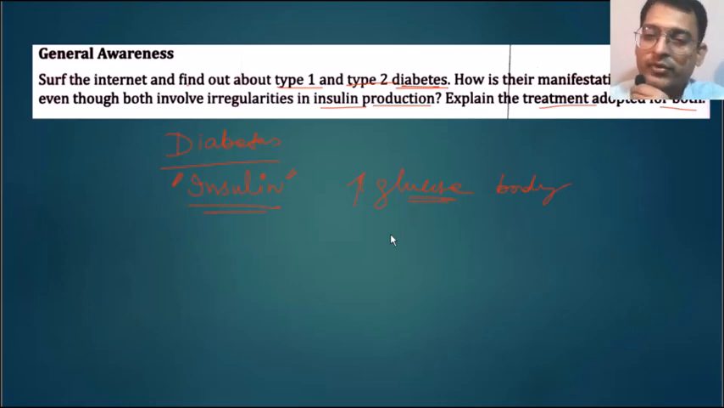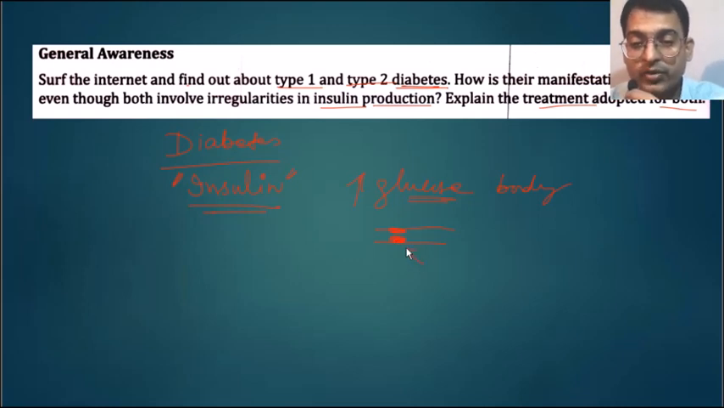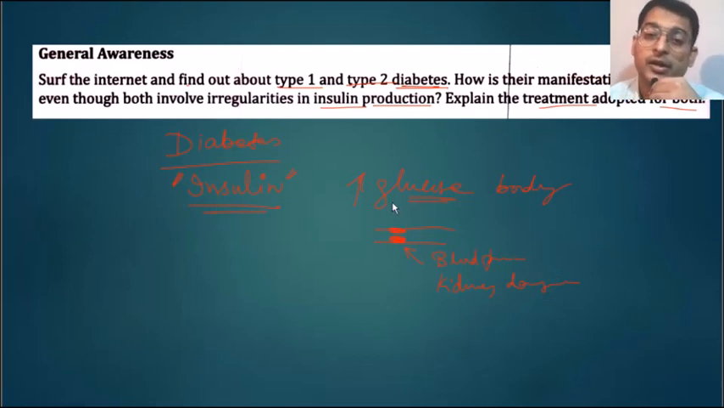Then what will happen? All these pipes, that means the veins and arteries, will start getting blocked. When there is a block in this way, it can lead to increase in blood pressure. It can lead to kidney damage, and many other soft organs present in the body can get damaged because of this. So basically, diabetes involves less secretion of insulin, therefore there is an increase in glucose level.